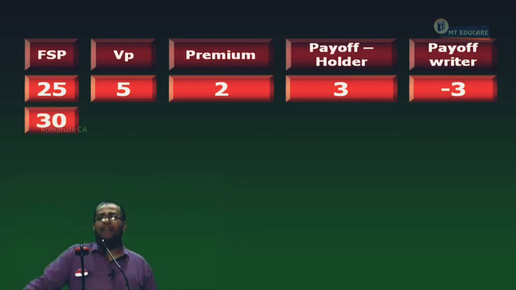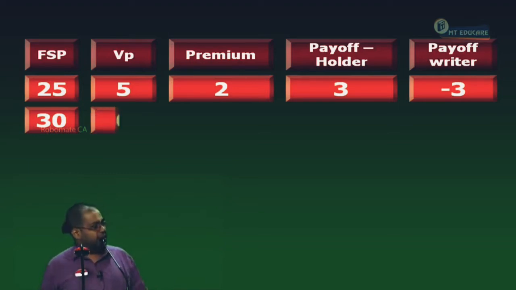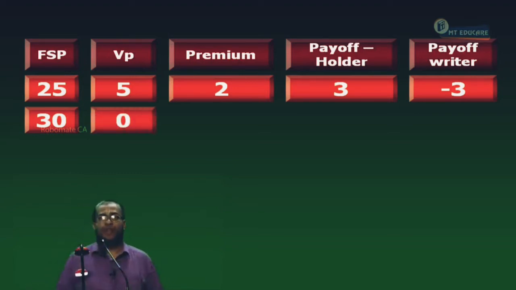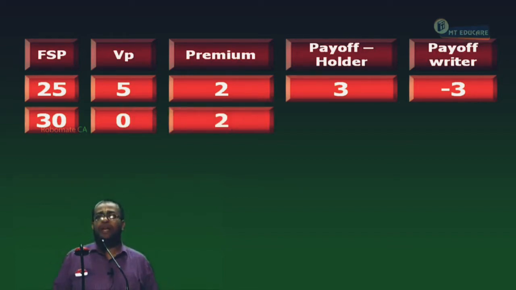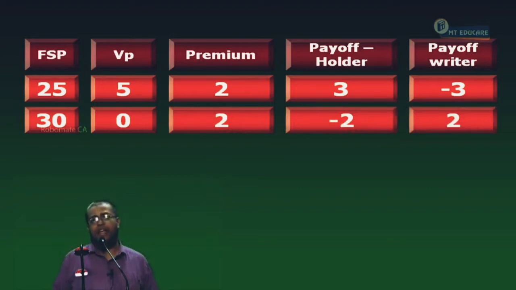FSP 30. I have a right to sell at 30. A share is worth 30. Exercise and lapse are indifferent. Whether I exercise or not, the put is going to be worthless for me, 0. For a worthless put, I paid 2 rupees premium. So the payoff of the holder is minus 2. The writer is plus 2.